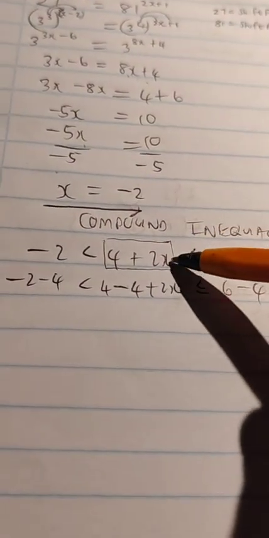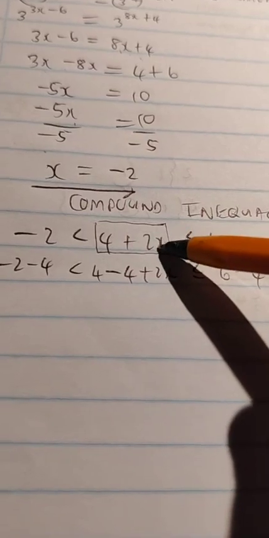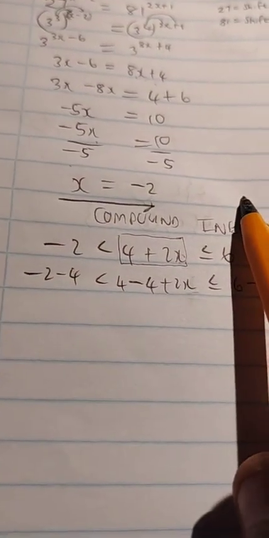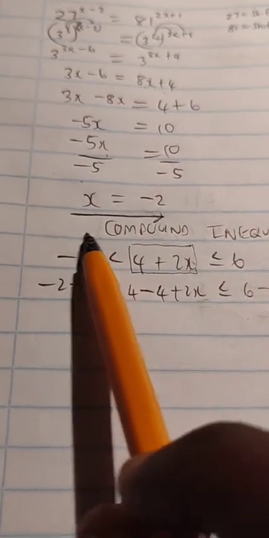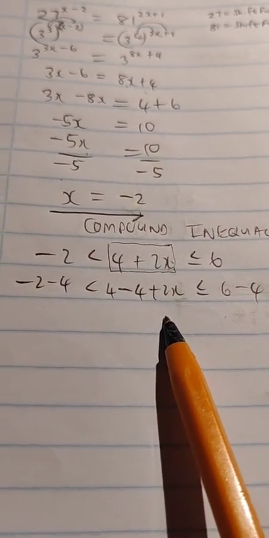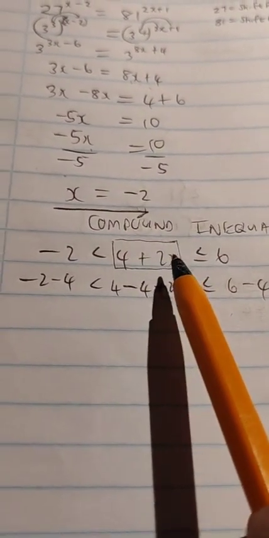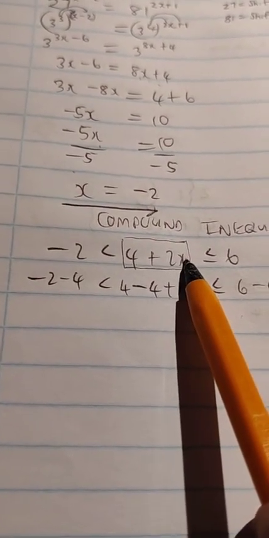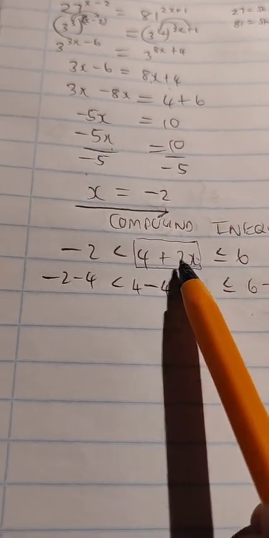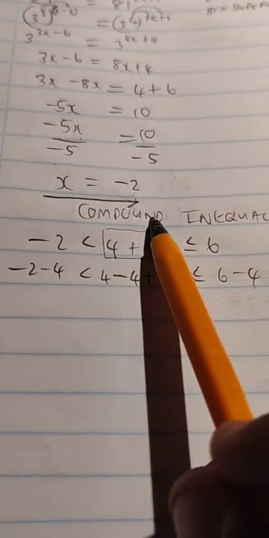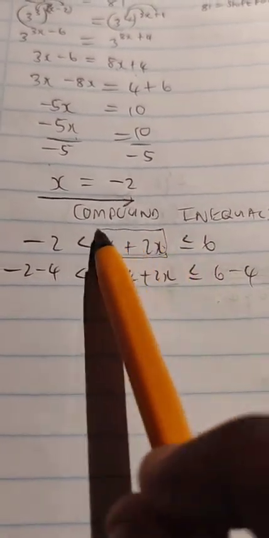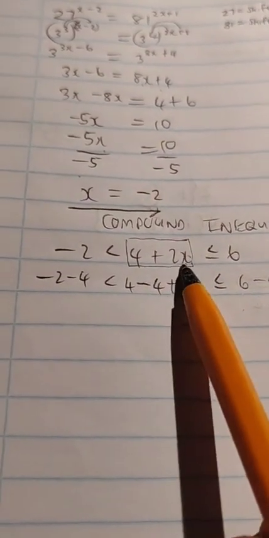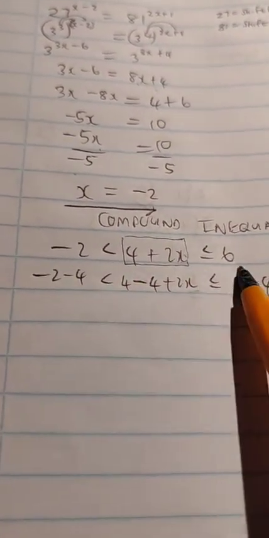So we want the value of x that we could substitute here that will make this entire inequality lie between -2 and 6. That value, or those values of x, we could substitute here in the place of x. Those values of x would first have to be multiplied by 2, then added to 4. All in all, this value that we get here should be between -2 and 6 ultimately. Whatever that value is that I substitute here, it should hold true.